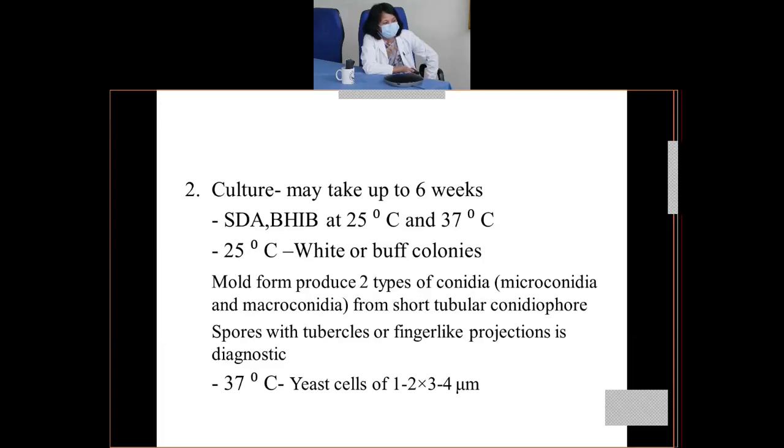So these are the pictures of the culture. That is the mold form. There are 2 types of conidia, micro and macro, and the spores with tubercles or finger-like projections are also present. And at 37 degrees centigrade, the yeast cells are produced, which I've shown earlier, and the yeast cell size is approximately 1 to 2 by 3 to 4 micrometer.